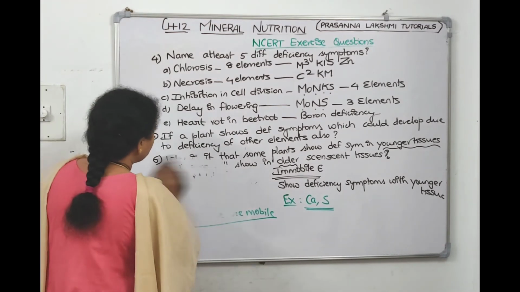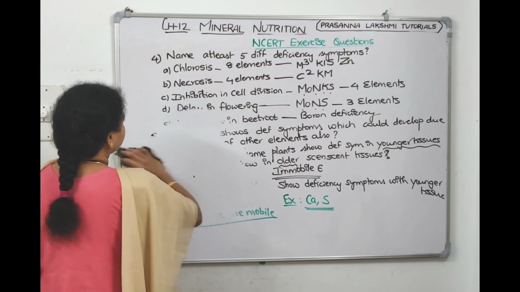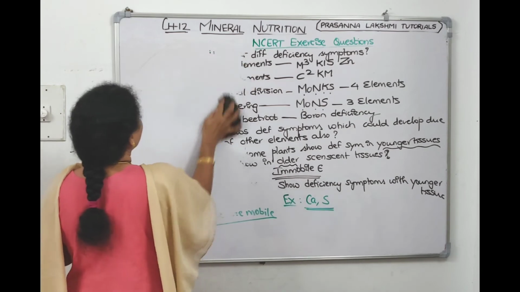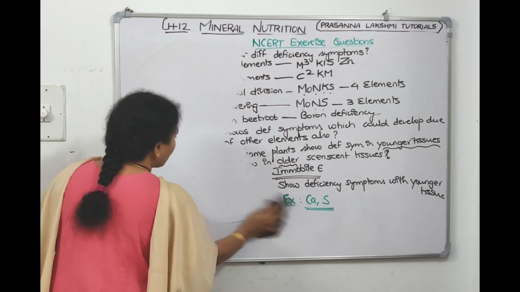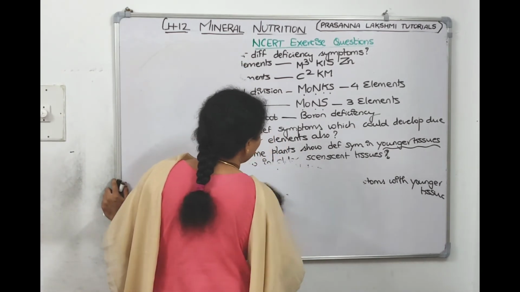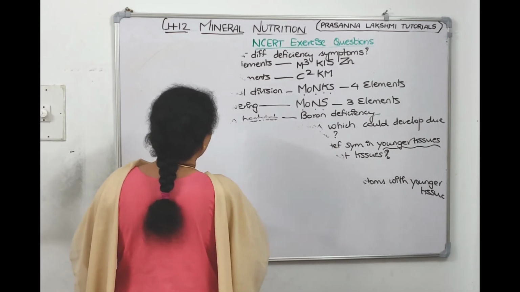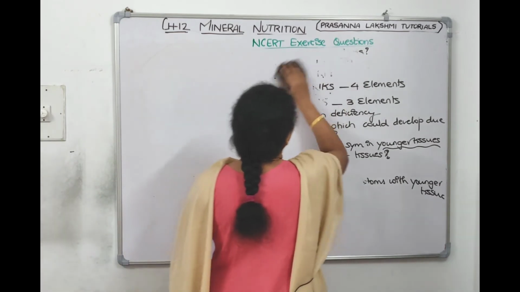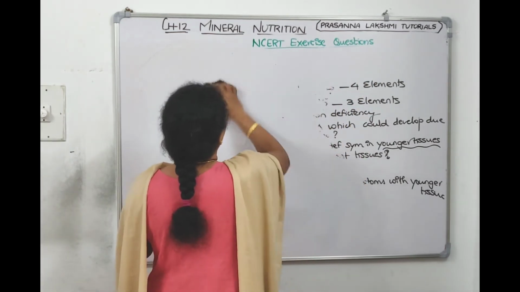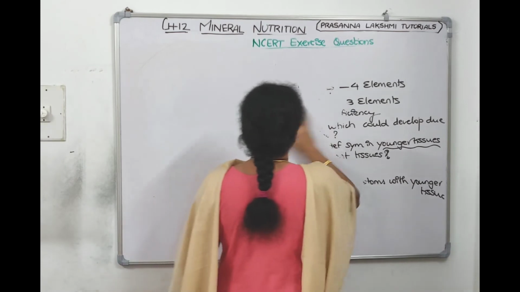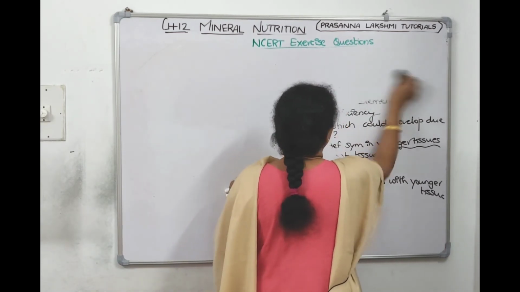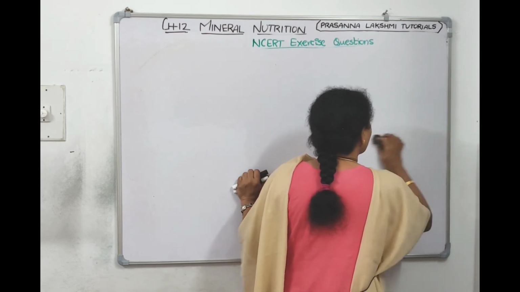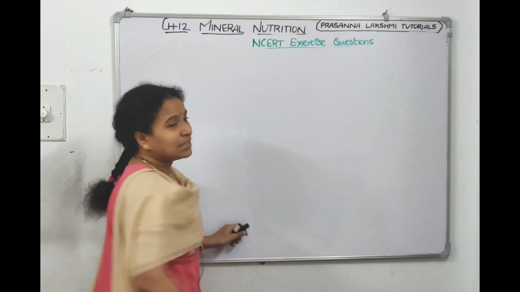Right, children? Now let us talk about the 7th question. In 7th question they asked, how are elements absorbed by the plant? I made a video in detail, like we have explained how the minerals are absorbed by the plants. So the initial phase is rapid transport. The initial phase, it is into the spaces. It is rapid transport. It is called apoplast. And the next phase is into the cells, and it is symplast, right?